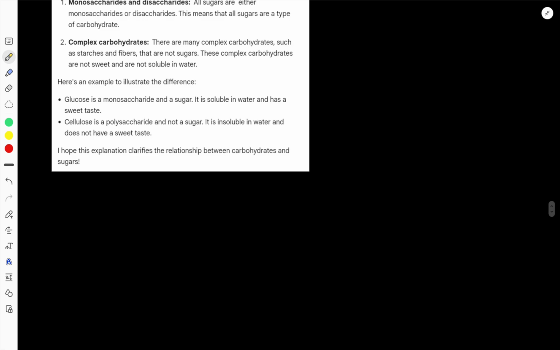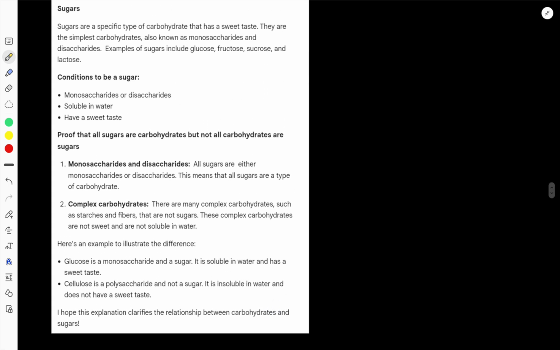So look at this. Prove that all sugars are carbohydrates, but not all carbohydrates are sugar. Okay. So what is sugar? Sugars are a special type of carbohydrate that has a sweet taste and dissolves in water. They are the simplest carbohydrates, also known as monosaccharides and disaccharides. Examples of sugar are glucose, fructose, sucrose, lactose, right?